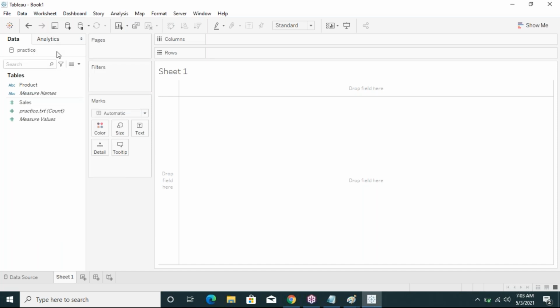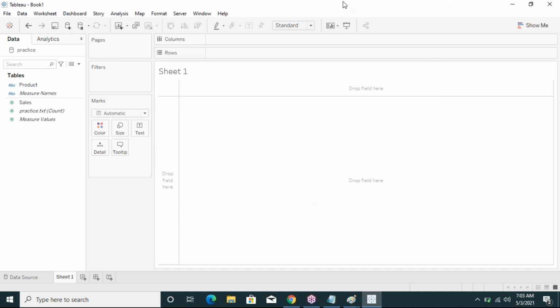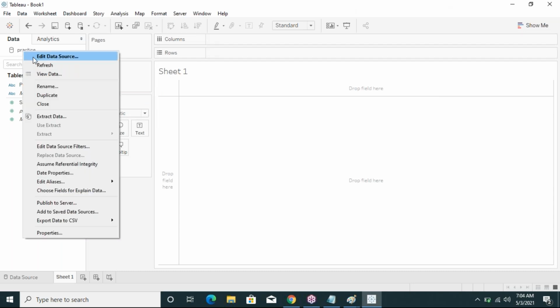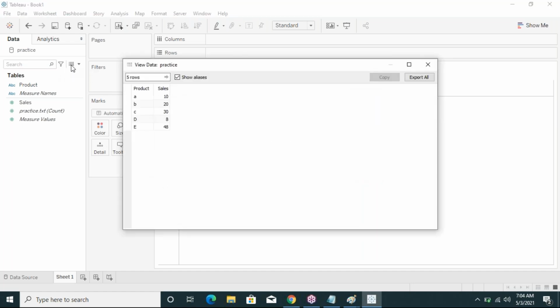Then click view data. Is the fifth record added or not? Okay, the fifth record is also added: 1, 2, 3, 4, fifth. So in this way we have to refresh the data, and we get the modifications by using refresh. Right click on the data source and click the refresh button.